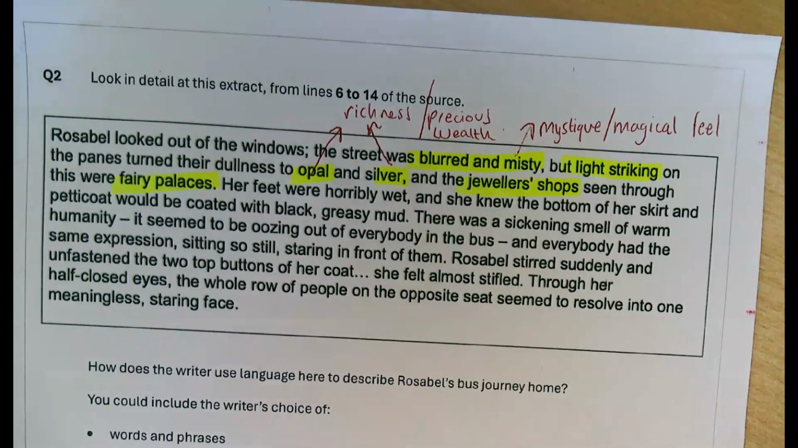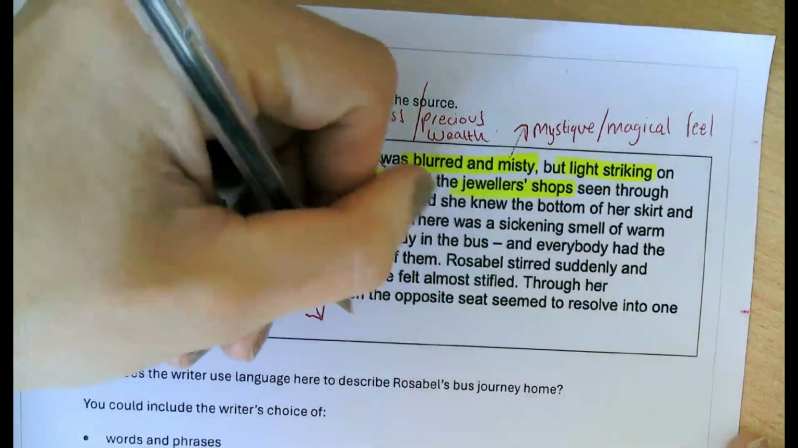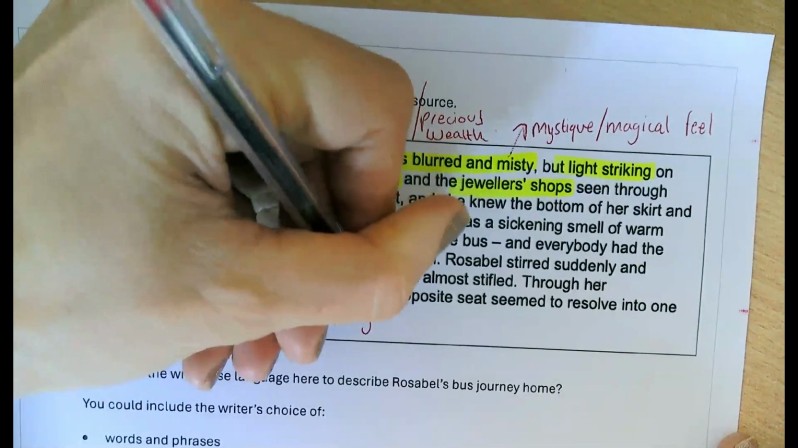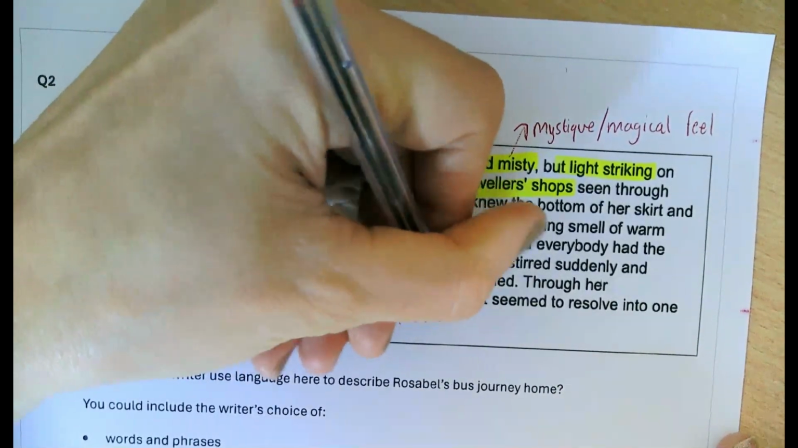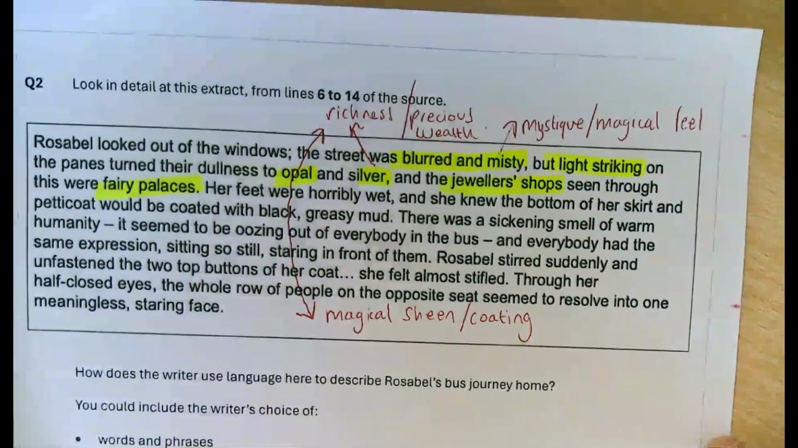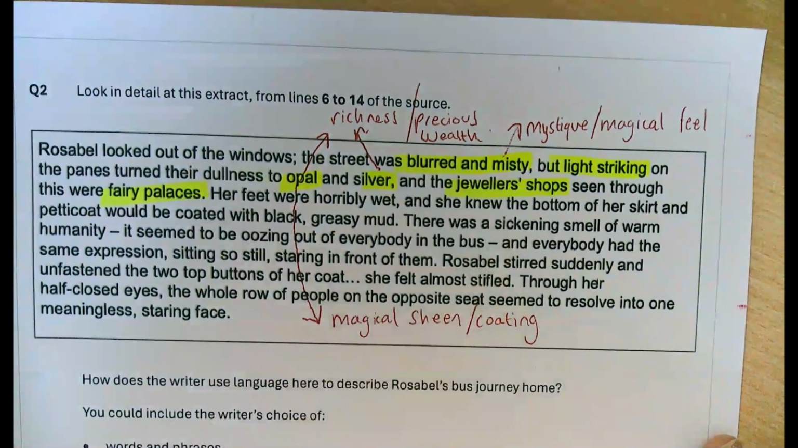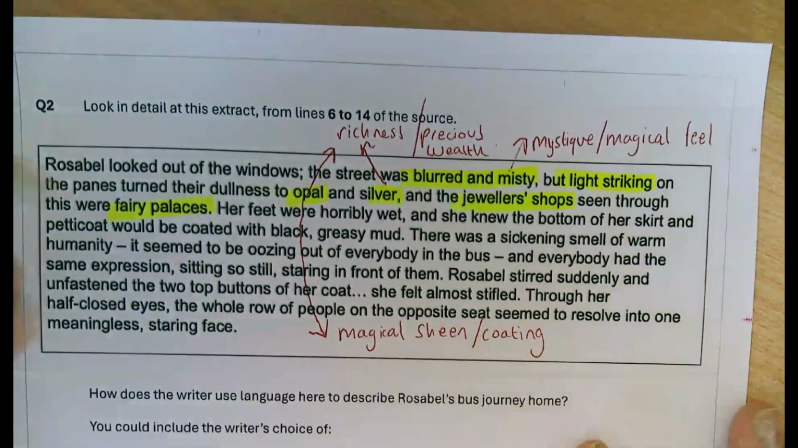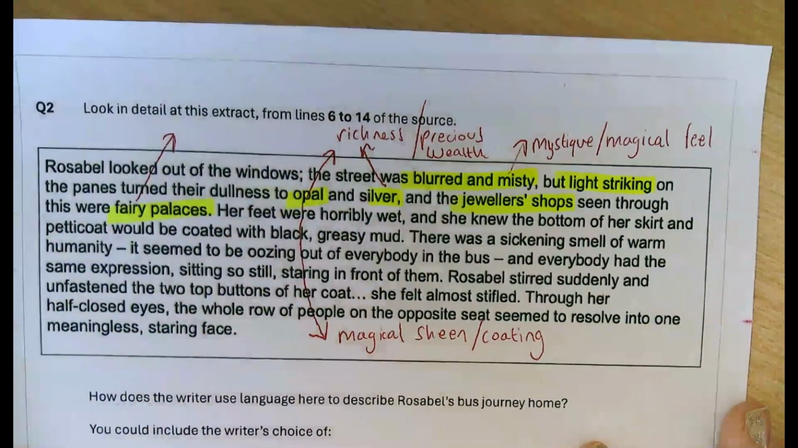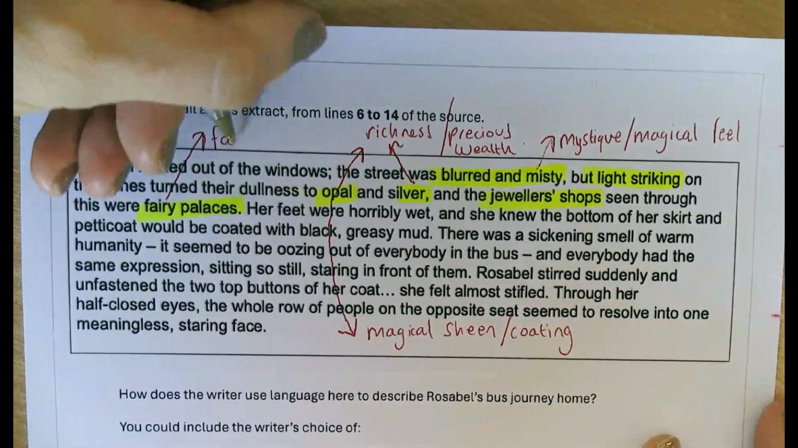We know the colour of silver, so again, things seem that they've got maybe like a magical sheen or coating to them. It's almost like the outside world has this kind of magical glow to it. The jeweller's shop, of course, we know suggests wealth. And fairy palaces. So going beyond wealth and richness, fairy palaces, again, this is the idea of fantasy.